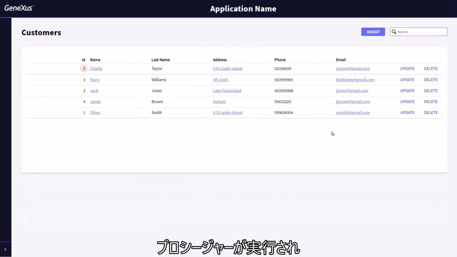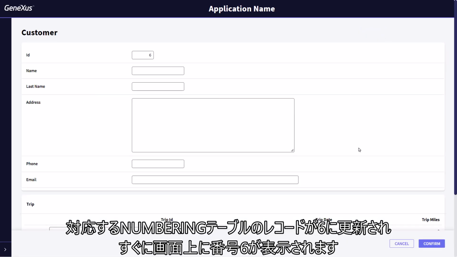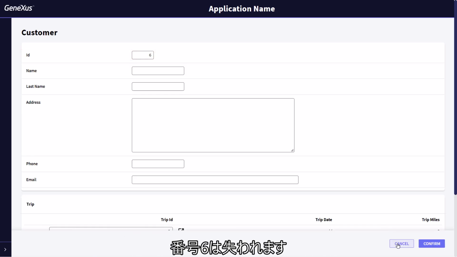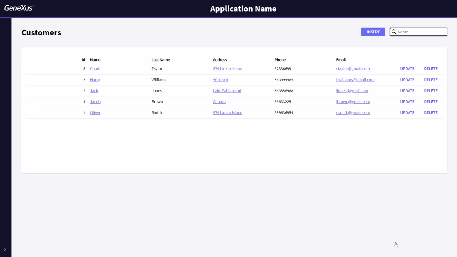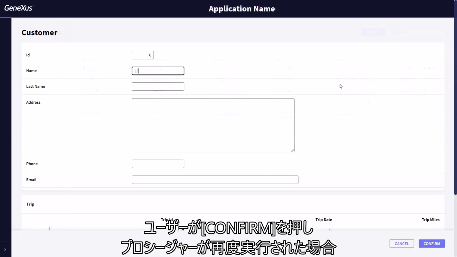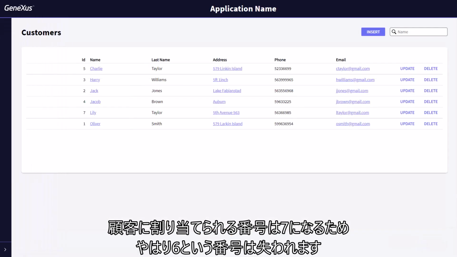The procedure will be executed by updating the corresponding numbering table record to 6 and immediately displaying the number 6 to the user on the screen. But what happens if the user changes his mind and never presses confirm, but cancels? Number 6 will have been lost. Even if the user does confirm, the procedure will be run again, and the number assigned to the customer will be 7. So the number 6 will also be lost.